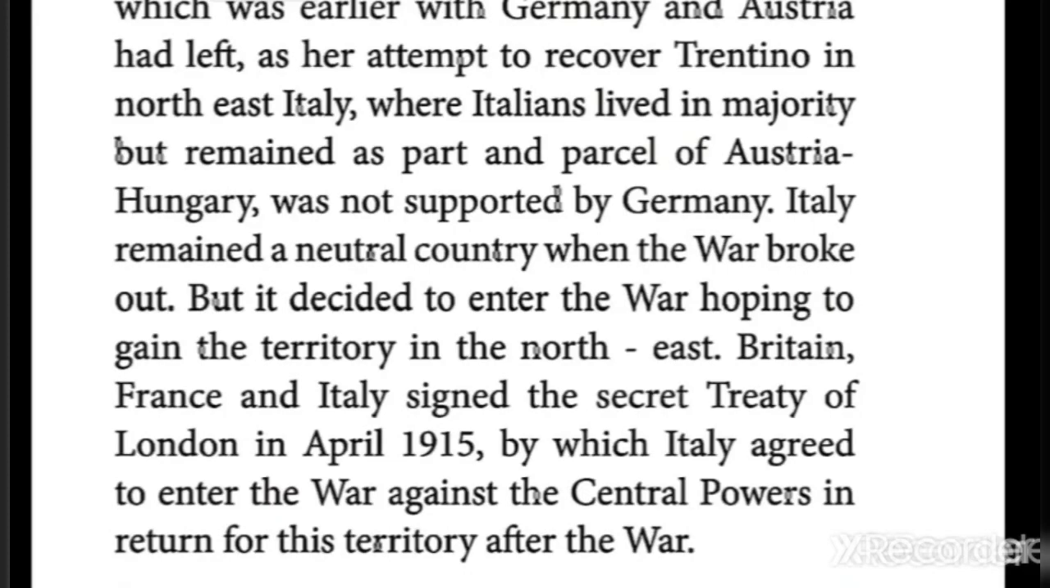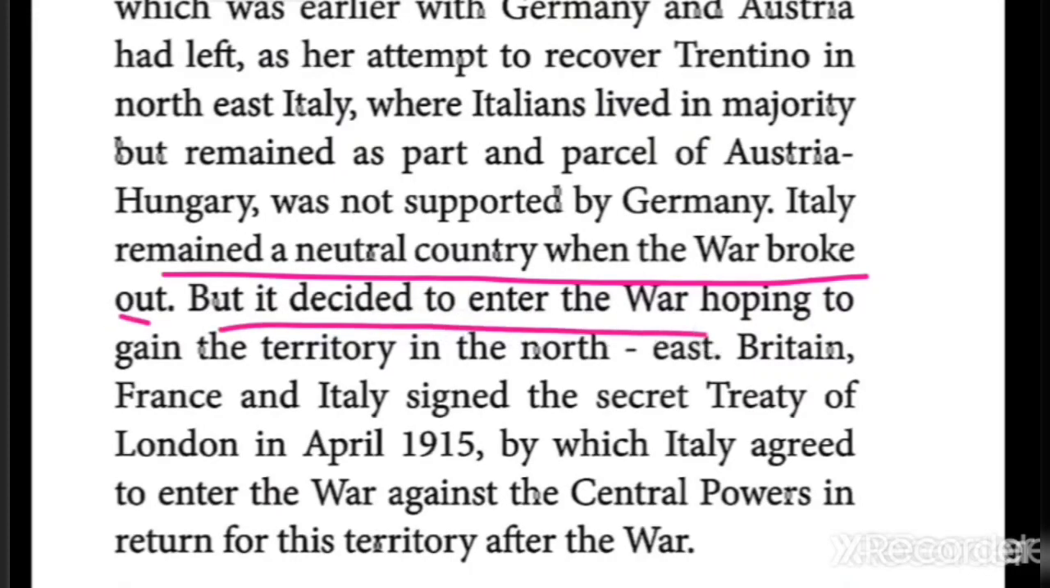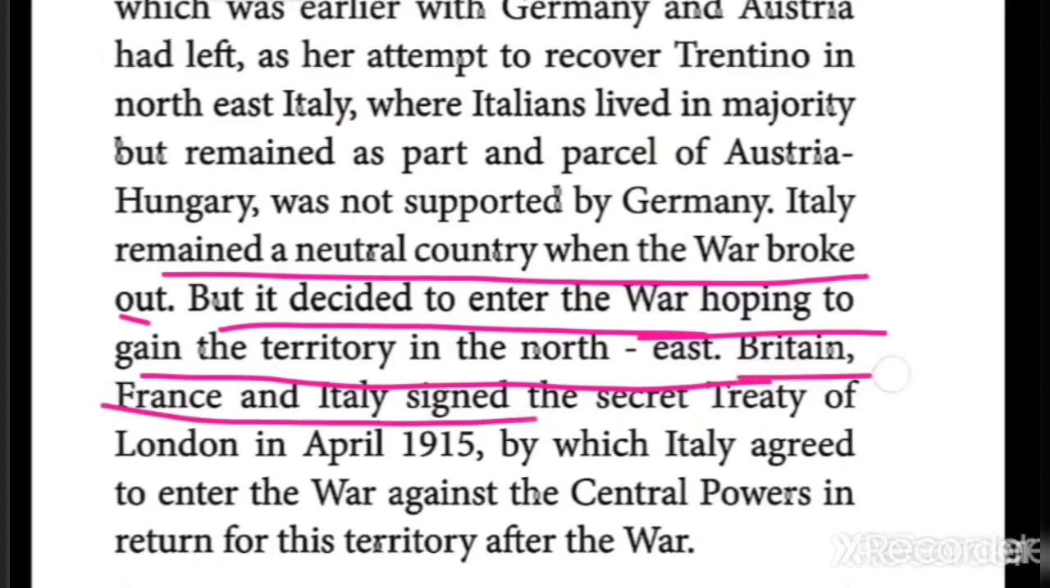Okay, so here it is given: Italy remained a neutral country when the war broke out. But later it decided to enter the war, hoping to gain the territory in the northeast. Hoping that at least in the northeastern part we can gain the territories, it entered into the war. So it signed the secret treaty. Italy signed the secret treaty with Britain and France.